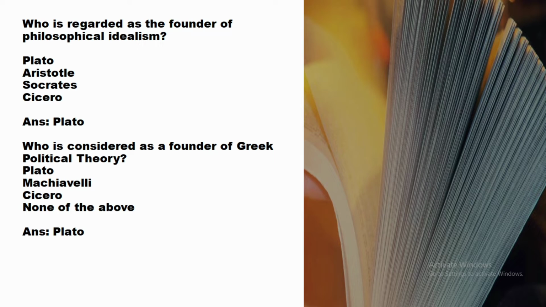Of course, Socrates was there before Plato, and Plato's teacher was Socrates, but Socrates did not give any kind of systematic political philosophy. So we can obviously consider Plato as the founder of Greek political theory.